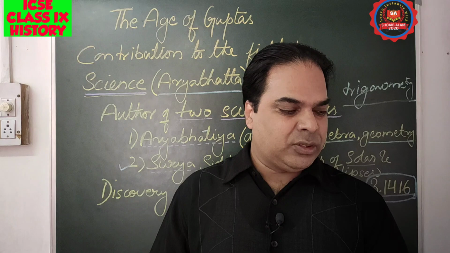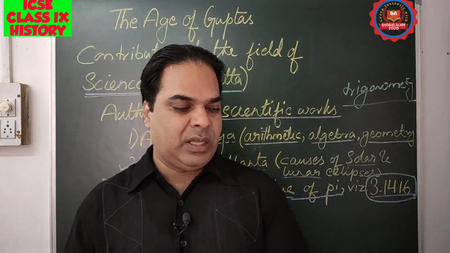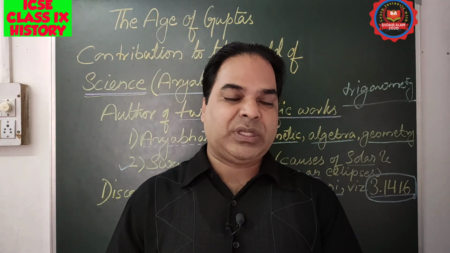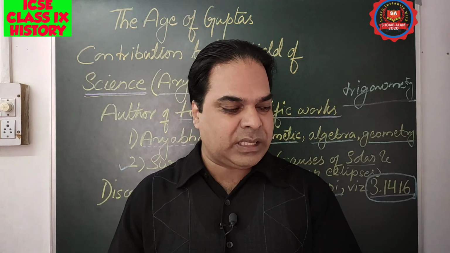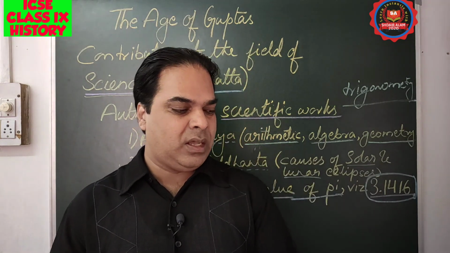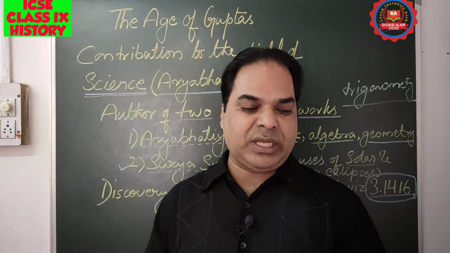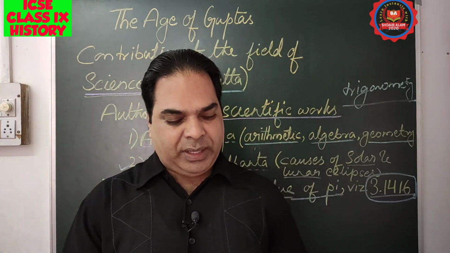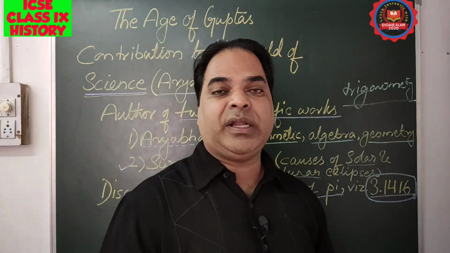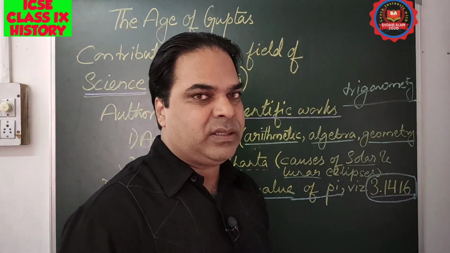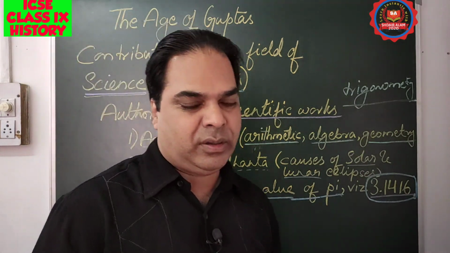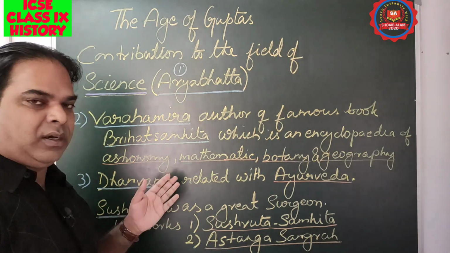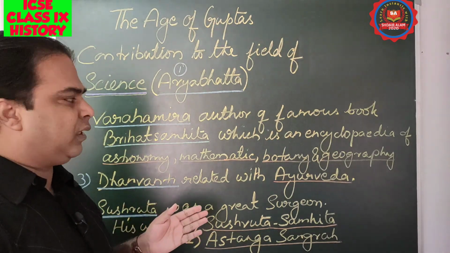His name was Susruta. Susruta was a great surgeon. Susruta Samhita and Astanga Sangraha are some of the classical works on medicine and surgery, written during the Gupta period. So these were the greatest works of some of the great writers. I'll write it over here just for your information. So these are some of the other great persons of the Gupta age.